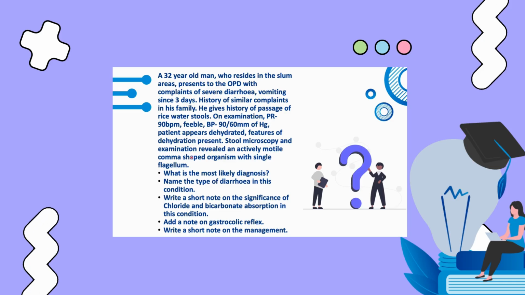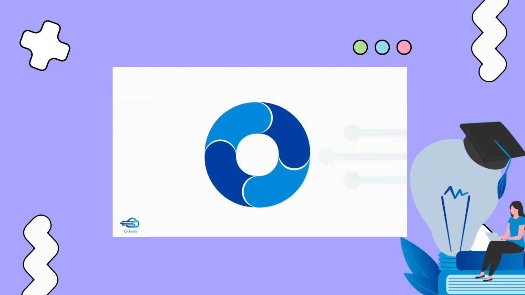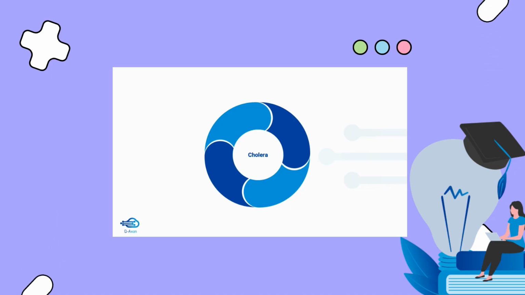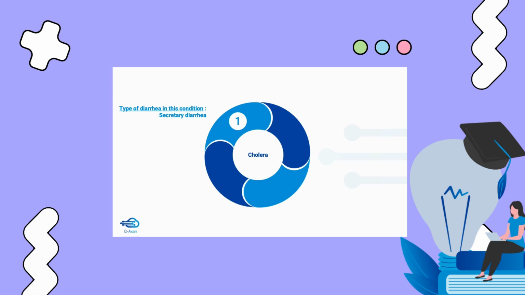Stool microscopy and examination revealed an actively mobile comma-shaped organism with single flagellum. So what is the most likely diagnosis in this case? The characteristic microorganism which is present here, that is actively mobile, comma-shaped with a single flagellum, it is definitely Vibrio cholera, and the presence of rice water stools also indicates presence of Vibrio cholera. And the Vibrio cholera toxin basically causes a secretory diarrhea.